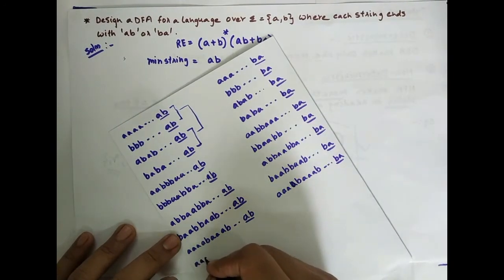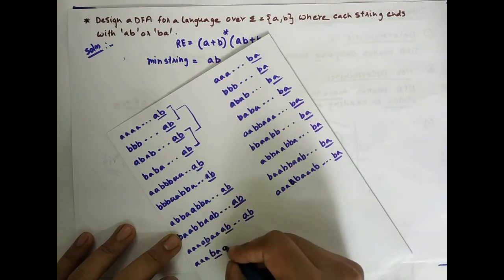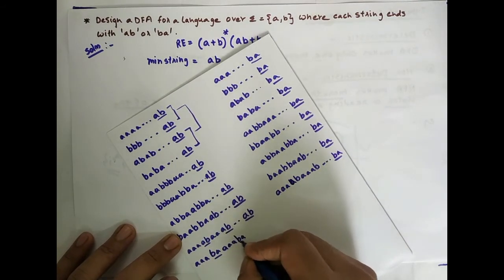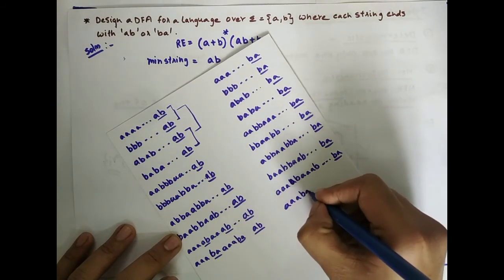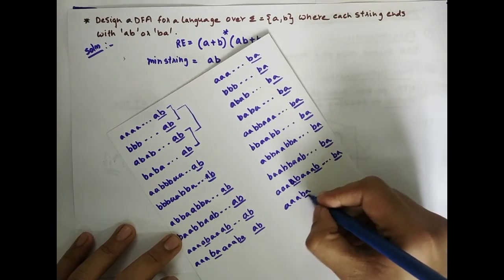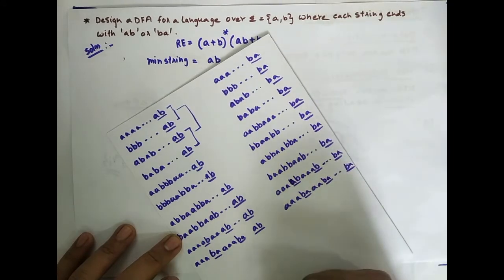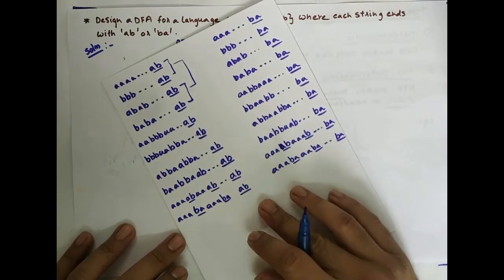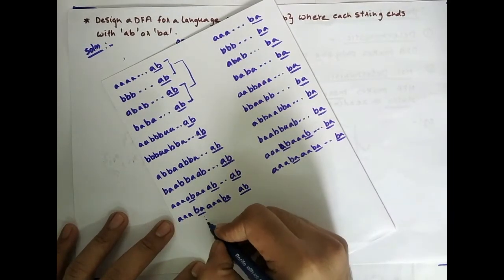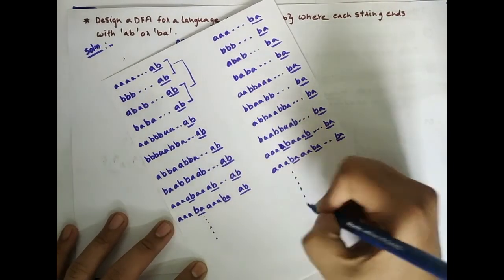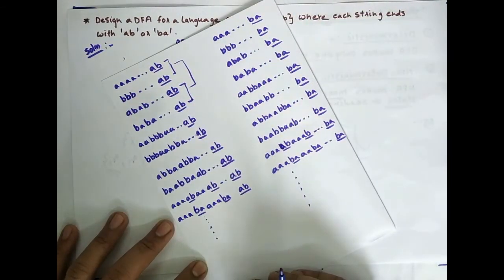Then some A's BA, I took AB's, now I will take BA's. Then again some A's BA's ending with AB should be accepted. Some A's BA's, earlier I took AB's. Then some A's BA ending with BA should be accepted. Right? So in this manner you can just go on having more strings, but at least these strings should work for your DFA to get completed.